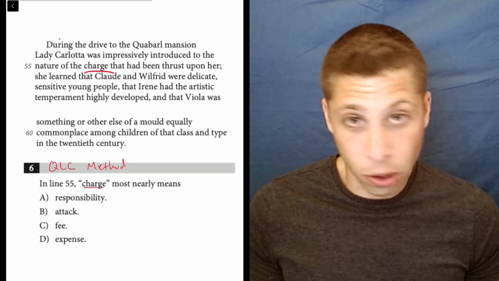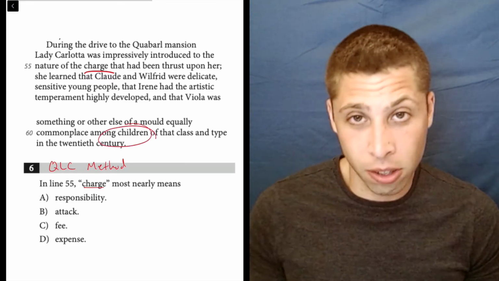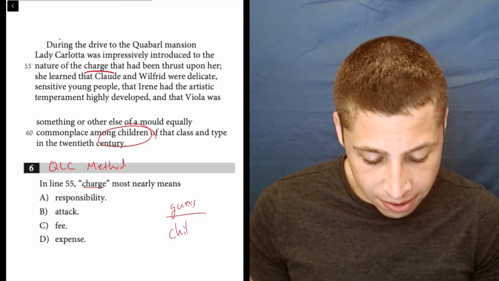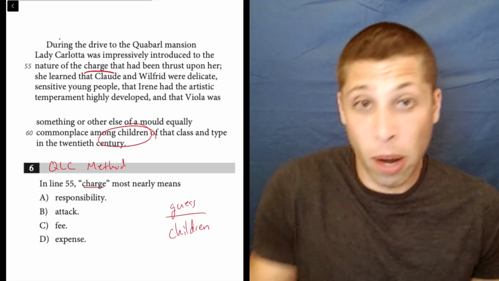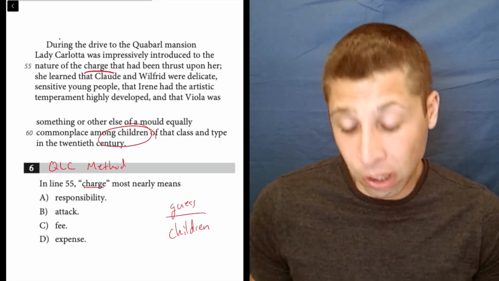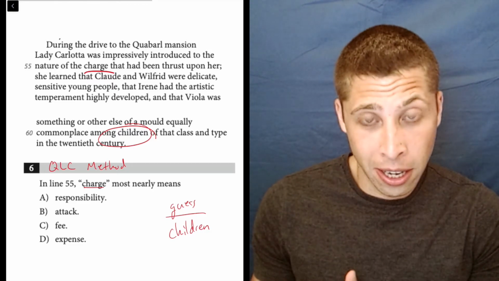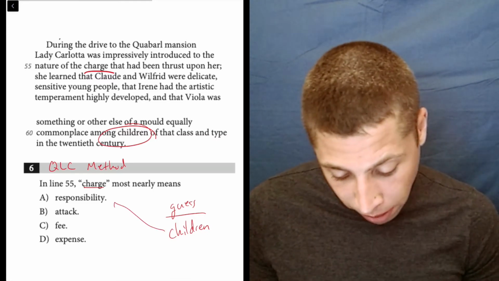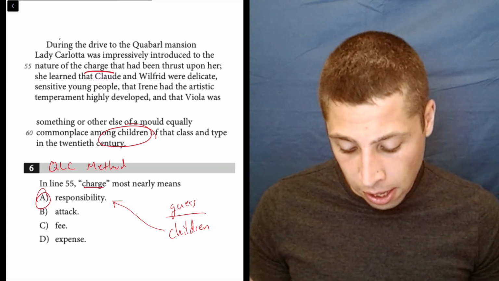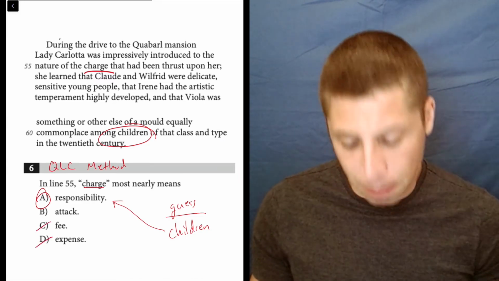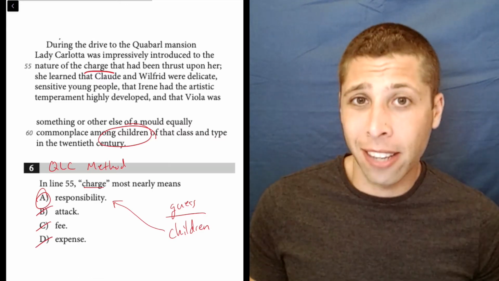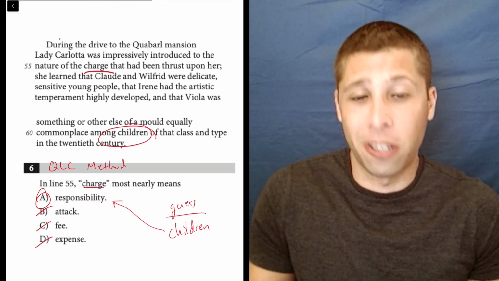So they're talking about children, right? These are kids. So my guess is that we're talking about children. That's what I would put in this sentence to make sense of it, right? What matches with children? Well, nothing literally does, but only one can kind of connect. She's going to be responsible for these children, I guess, is what's happening here. There's certainly nothing about money being mentioned, and nothing about an attack here either. So with context, there's not any other option here.